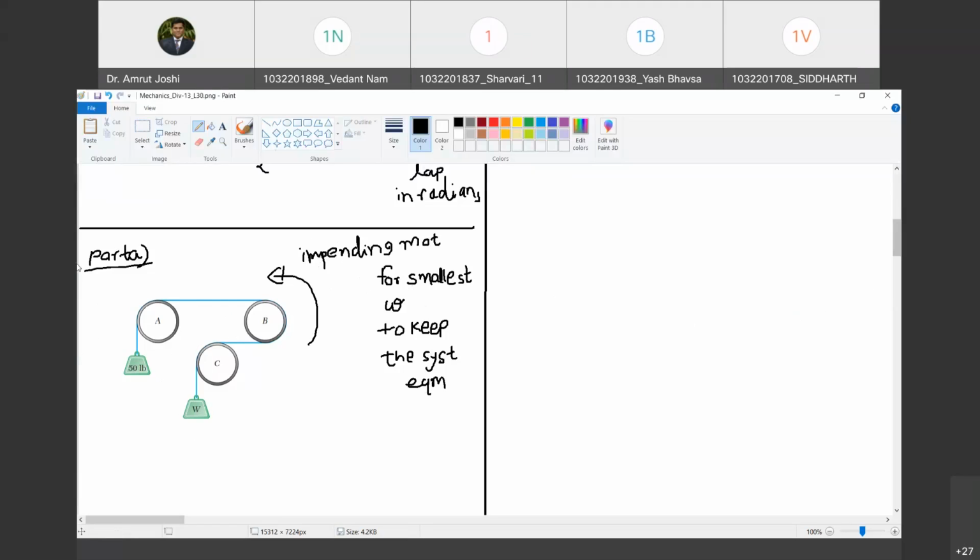Now, can you tell me, when I consider pipe A, which is T1 and which is T2? This is the impending motion. For pipe A, which is the tight side and which is the slack side?